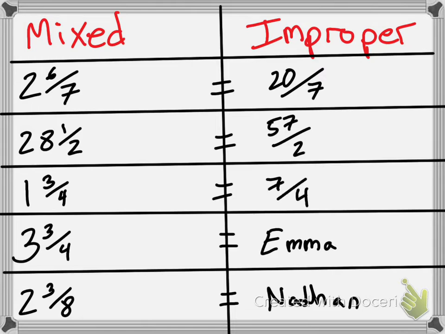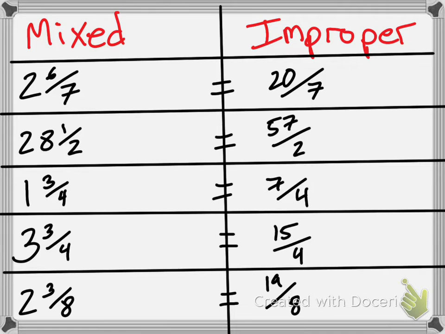Emma, what about the next one? 15 over 4. Perfect. 15 over 4. Nathan, what about this last one? He can't unmute, but yes, he's correct. It's 19 over 8. Excellent. Make sure you guys have these down.